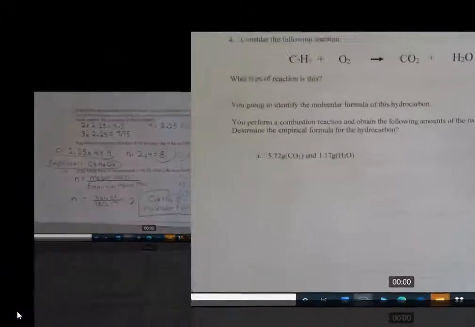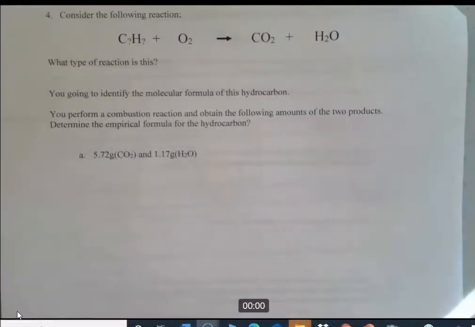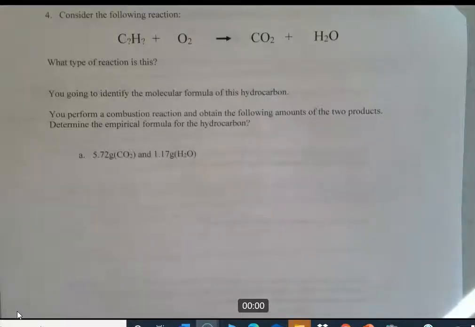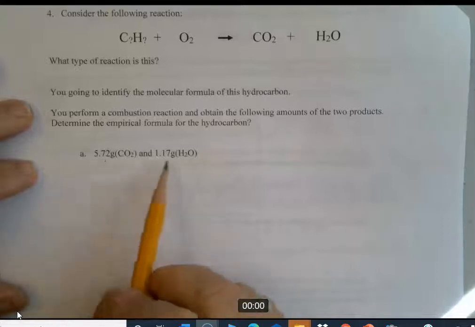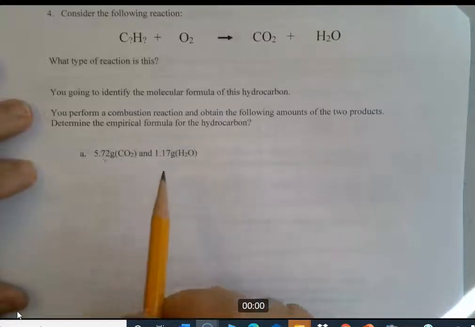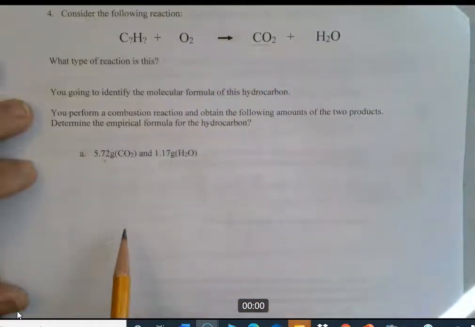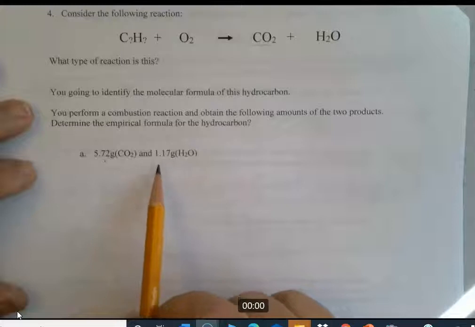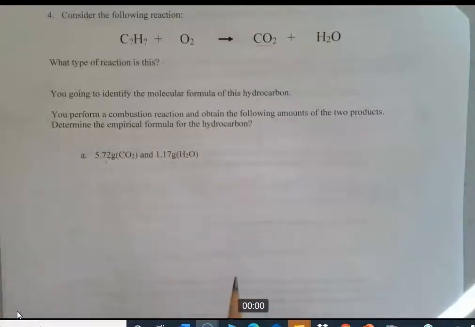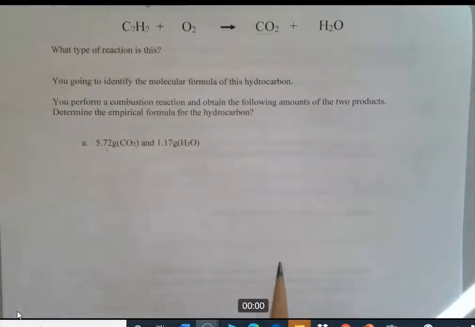Okay, so we're going to wrap up. We're going to do a couple of the combustion reaction of hydrocarbons that you saw in the instruction video. These are exactly the same, it's just the numbers are different. All right, so let's go ahead and do these. But first we're going to calculate the molar mass. This is how many grams of carbon dioxide we obtained from the chemical reaction. We weighed it. We saw we had 5.72. Same thing with water. We had 1.17. So these actually are the same numbers as in one of the problems there. So go ahead and see if you can do this on your own. You saw it in the video. See if you can do this.